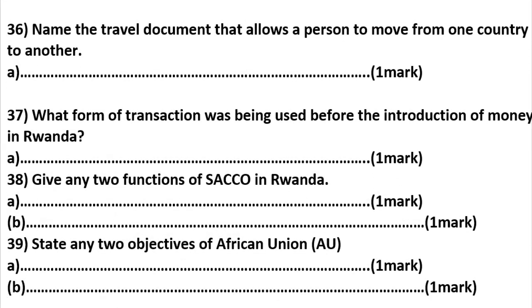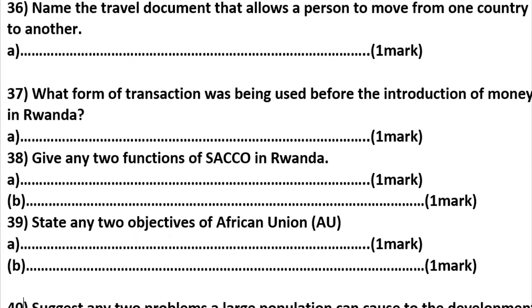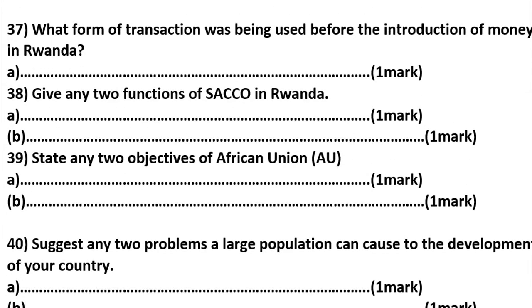38. Give 2 functions of circle in Rwanda. Do you remember in full circle? We can say saving and credit cooperatives. That is circle. There is Murenge circle and Mwarimu circle in Rwanda.